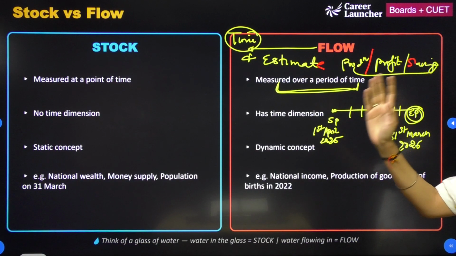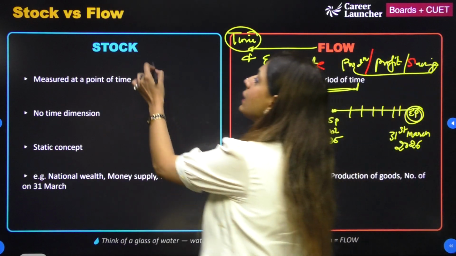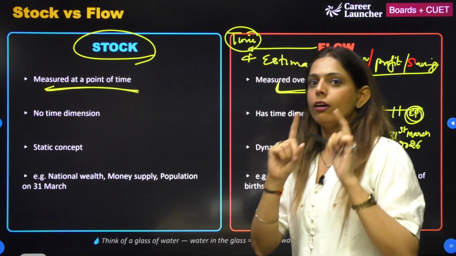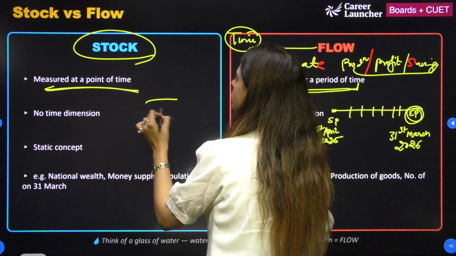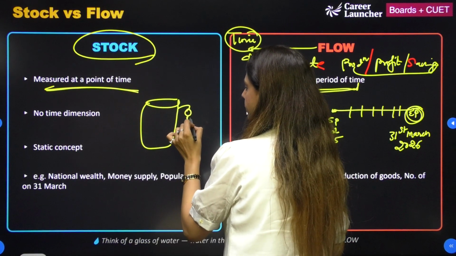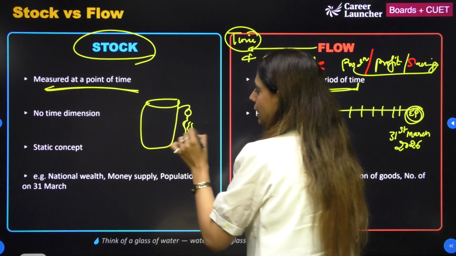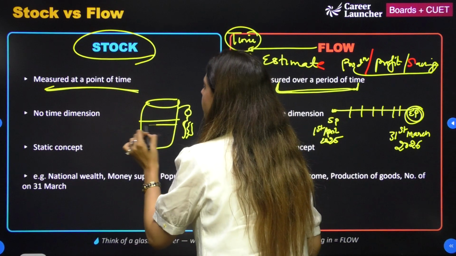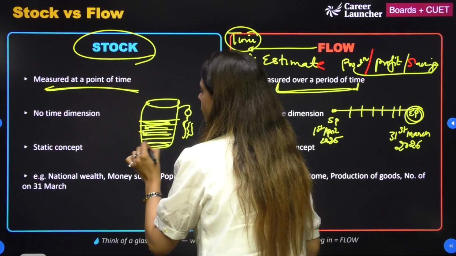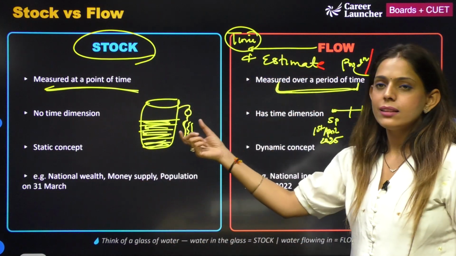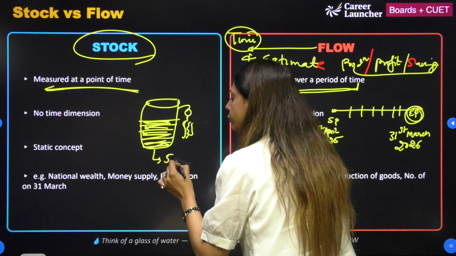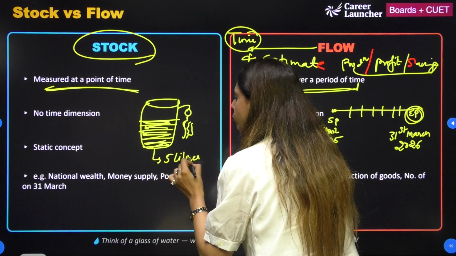अब बात करते हैं stock की. So stock is something that is measured at a point of time. For an instance, I have this jar which is filled with water and it has a tap, okay, and the water is flowing from this tap. If somebody asks me to calculate how much water is there in this jar, I say currently it has 5 liters of water.